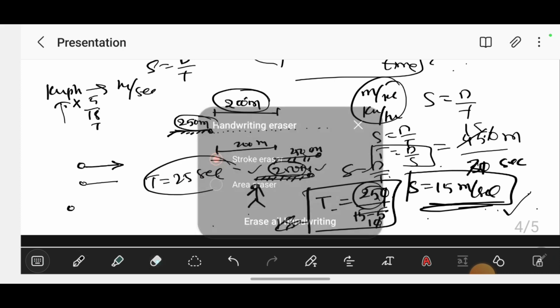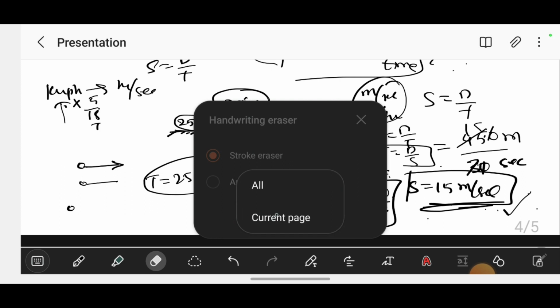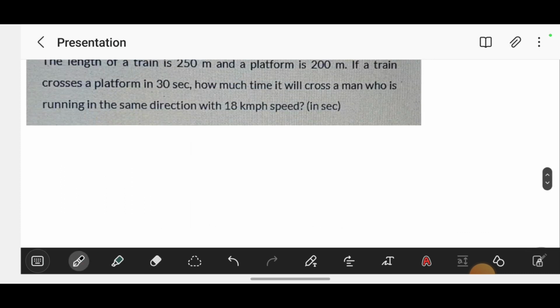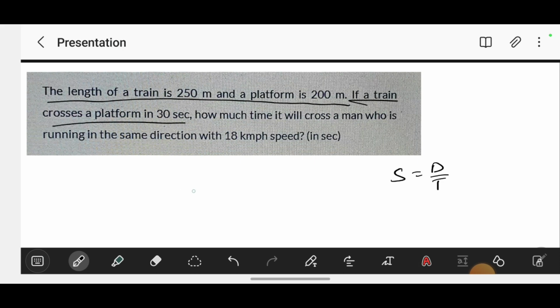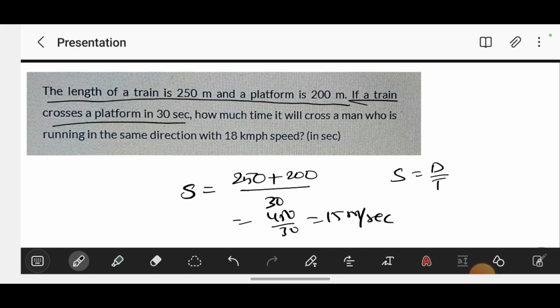I am saying it again, guys, so that you can get it. We know speed equals distance by time. The length of the train is 250 meters and the platform is 200 meters, and the train crosses the platform in 30 seconds. We have to calculate the speed of the train because the distance and time are given. The distance is 250 meters of train length plus 200 meters of platform, and the time is 30 seconds. This becomes 450 by 30, that means 15 meters per second is the speed of the train.